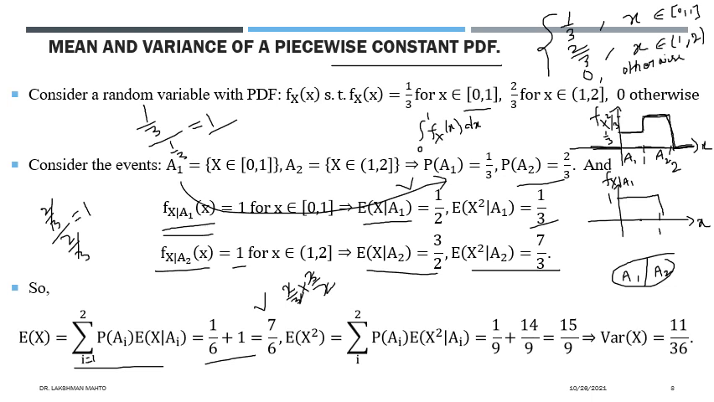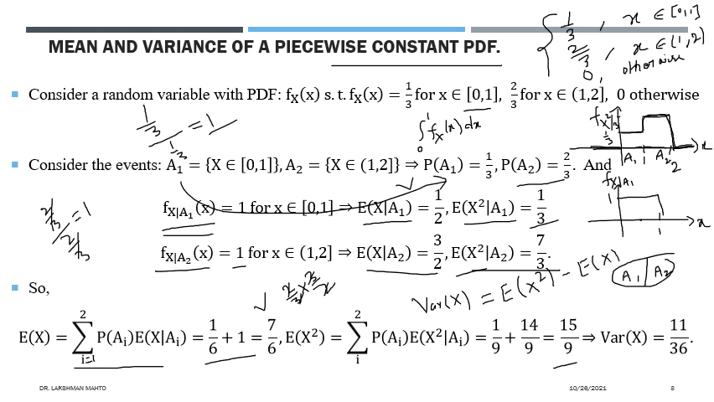Likewise, we can calculate the second moment using the conditional second moments, and the value would be 15 by 9. Using the second moment and first moment, we can define the variance. What is the variance of any random variable in terms of first moment and second moment? It is defined this way: the difference of the second moment and the square of the first moment, that means the square of the expectation.